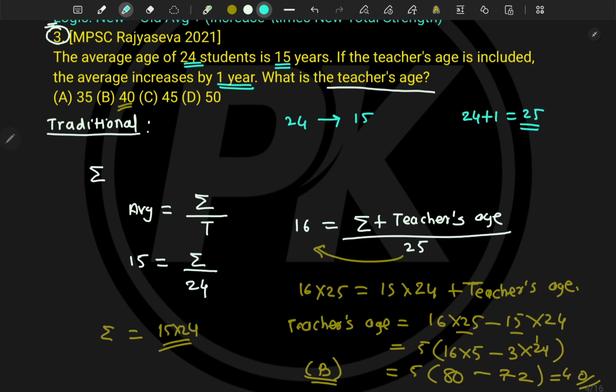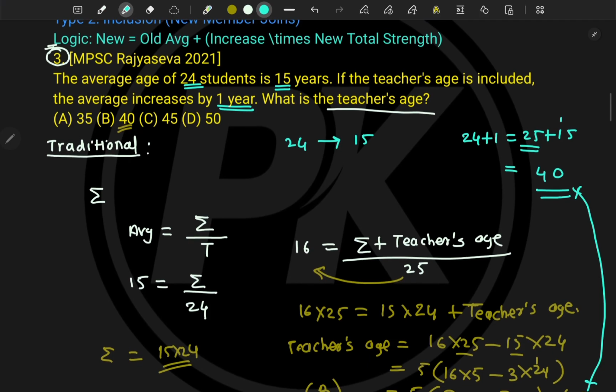And earlier the average was 15. If you do this summation, it is 5 into 5 and 24. What is the answer? 40. And earlier the answer was the same, 40, right? Now tell me how much time and space are required. Nothing, right?